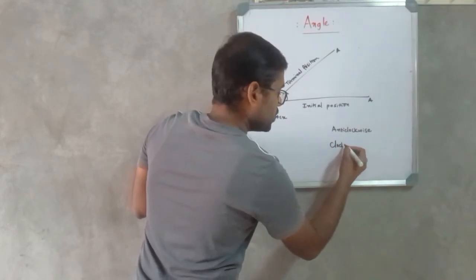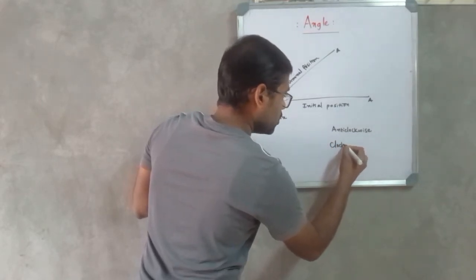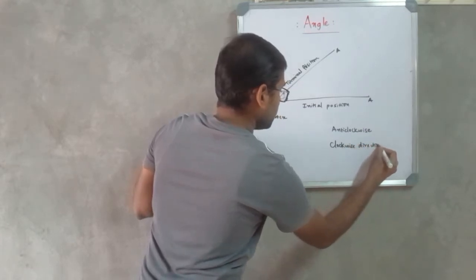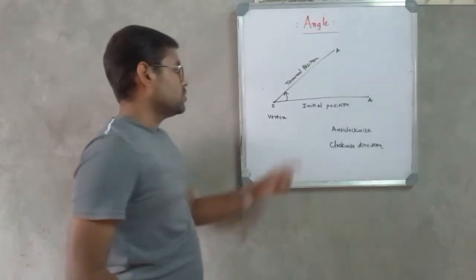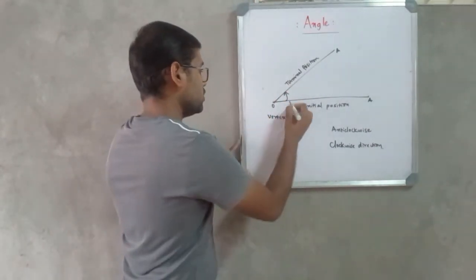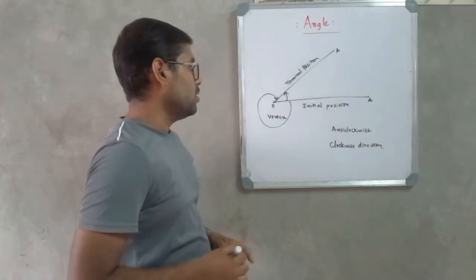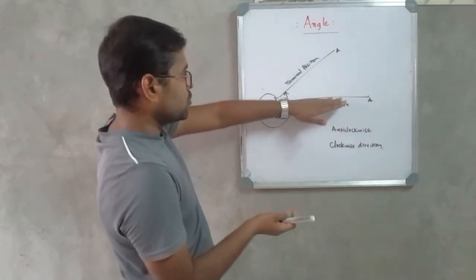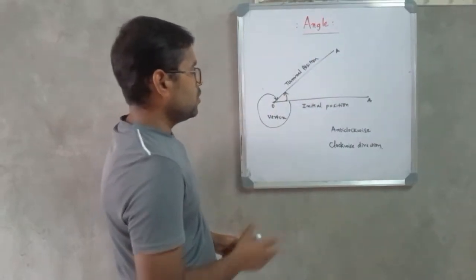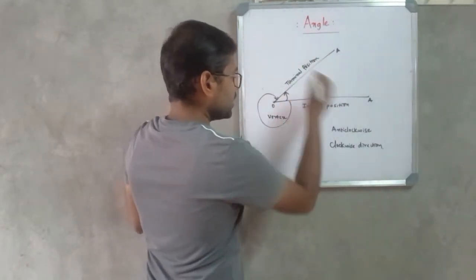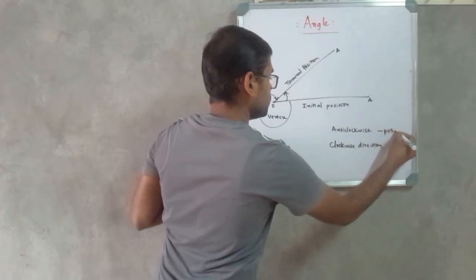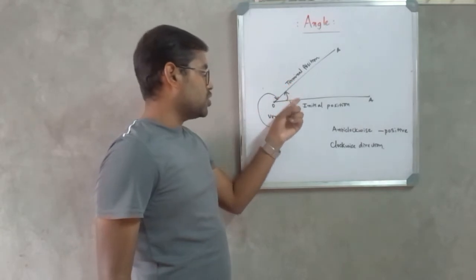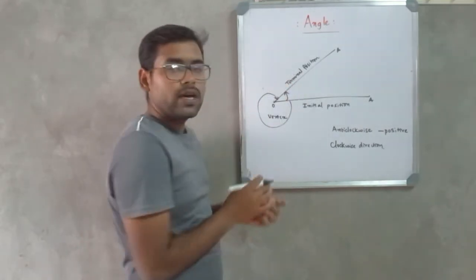which resembles the movement of the clock. Clockwise direction. This is anti-clockwise direction and this is clockwise direction. So basically we have two different rotations to reach from this position to this position. So we need a difference between the two. This is an angle between these two lines and this is also an angle between these two lines.